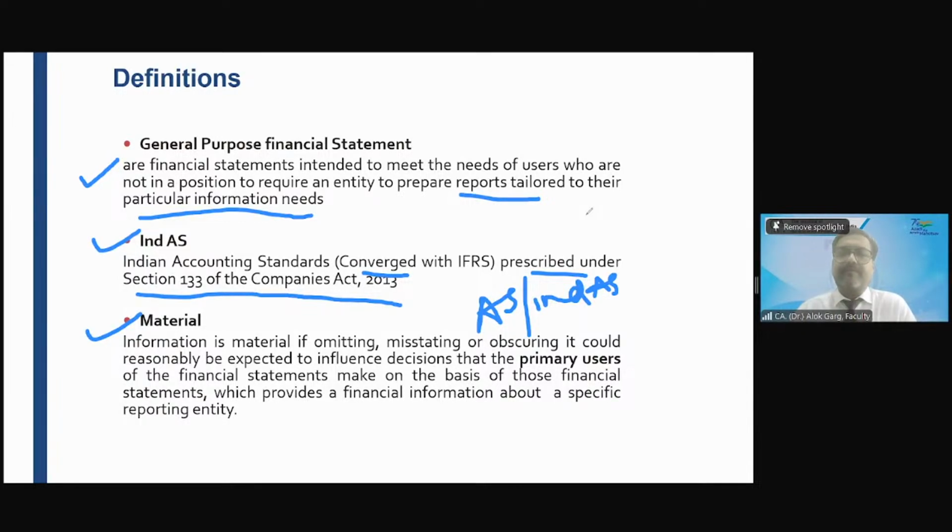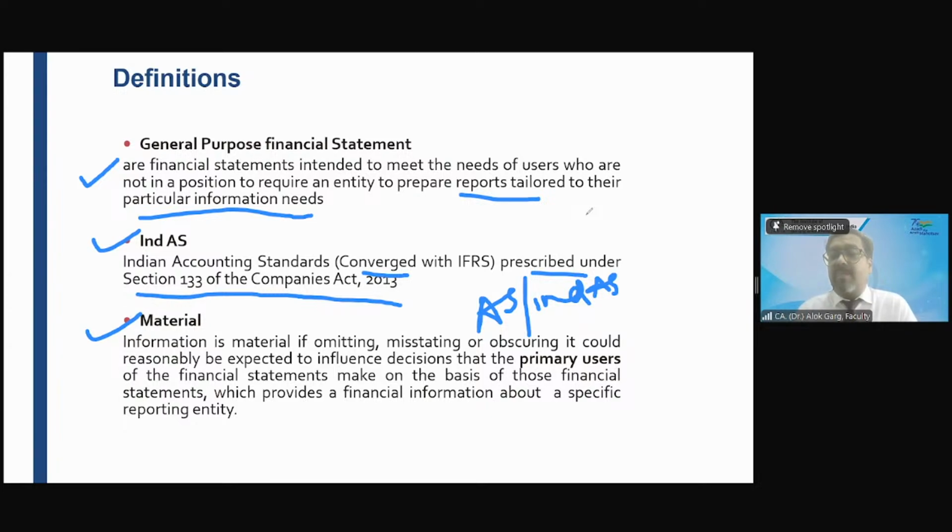Friends, in this particular case, company A's balance sheet, P&L, cash flow, everything, notes to accounts is identical to company B. Company A does not have any contingent liability.